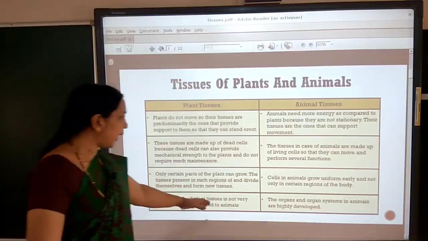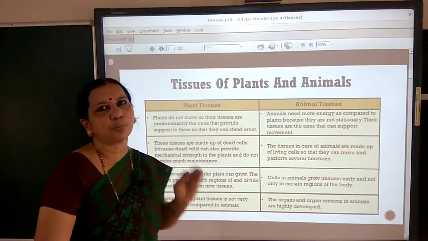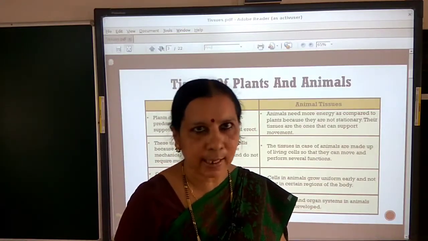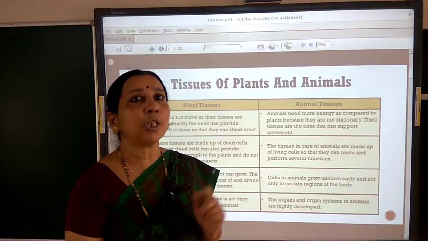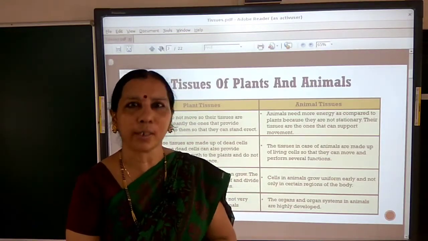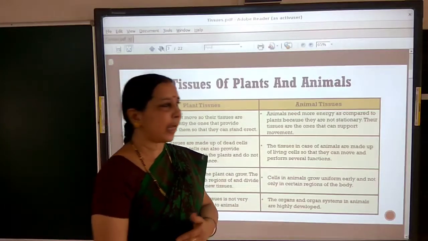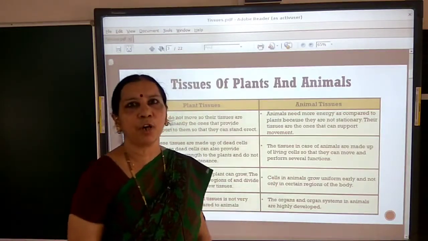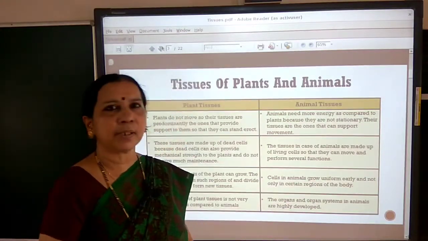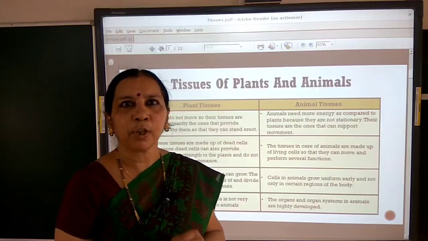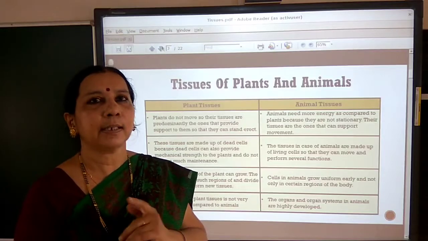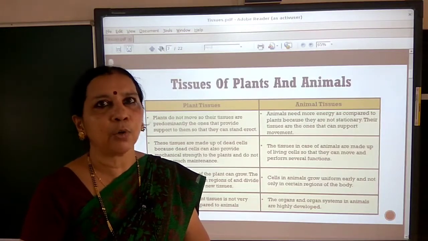And the structure of plant tissue is not so specialized because, as you have learnt in your previous classes, plants have tissue grade of organization. They do not have organs and organ systems, but animals have organ system grade of organization, and the organs and organ systems in animals are highly developed because they need more energy also, more specialized functions the tissues have to carry out there.